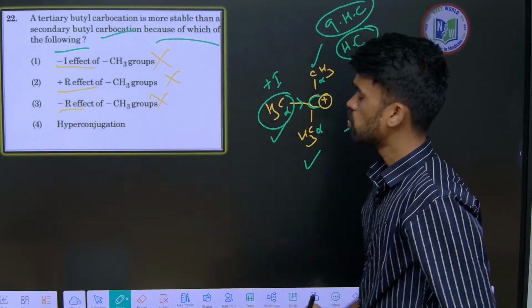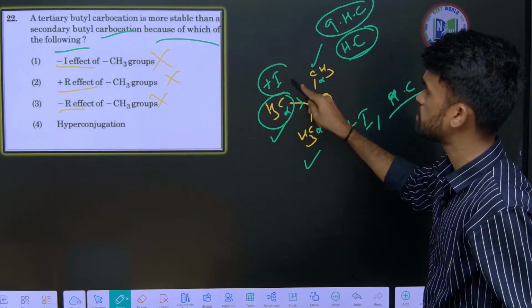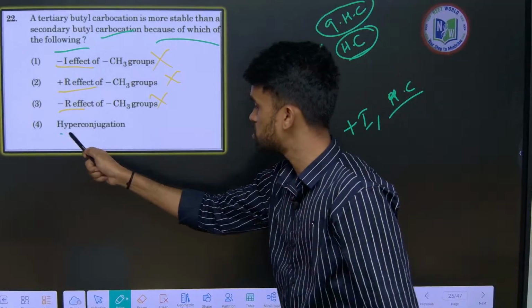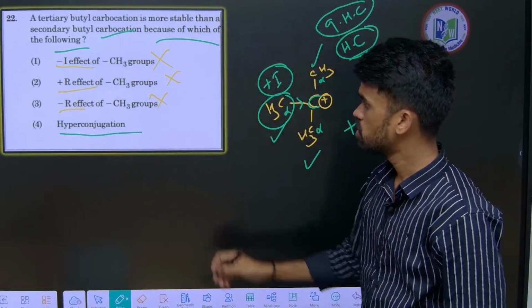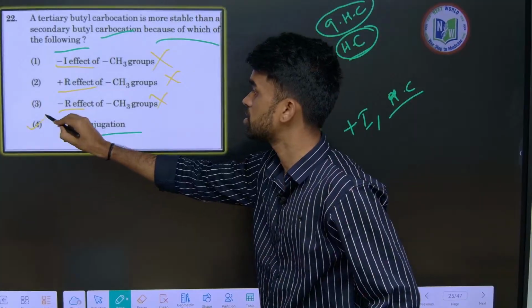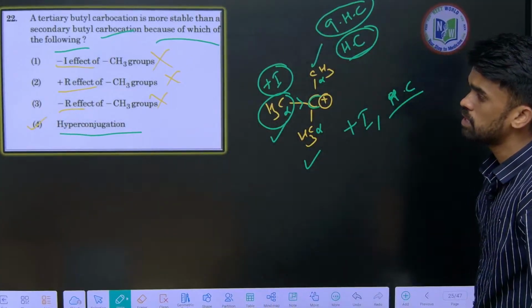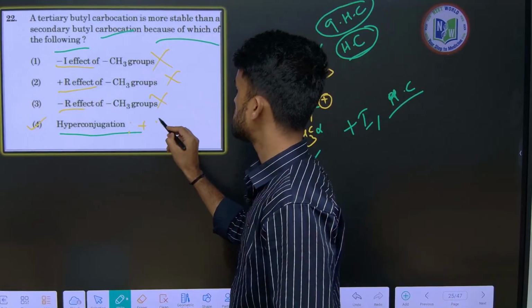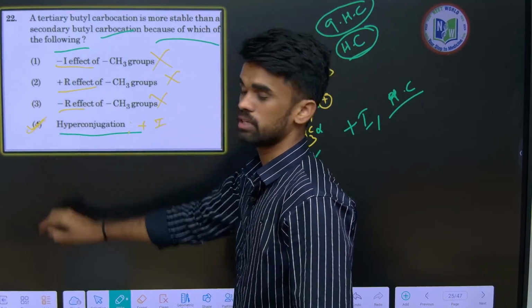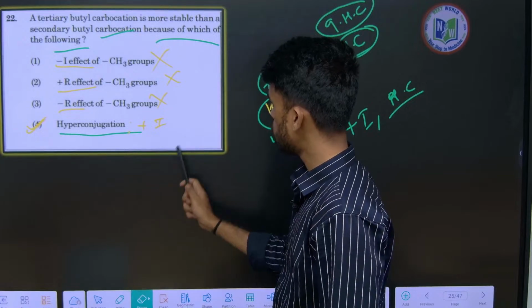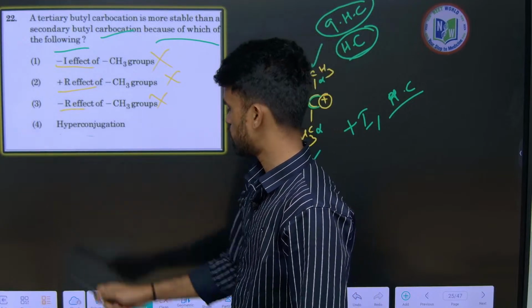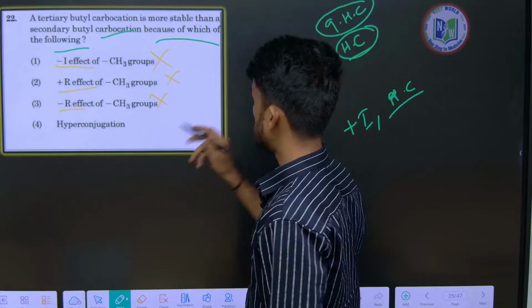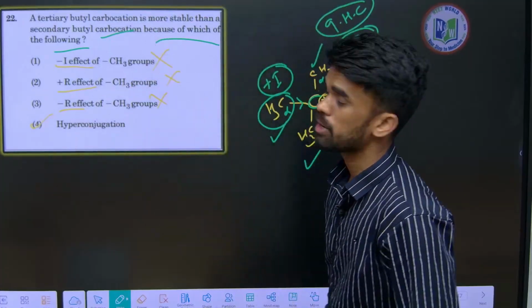This option is also removed. They haven't mentioned it as plus I group, but here they mention hyperconjugation. So which is the most appropriate answer for this particular question? You can go with the fourth option. Even if plus I group is also mentioned along with it, this is more correct then. I hope it is clear. Hyperconjugation is one of the major factors stabilizing the carbocation here.